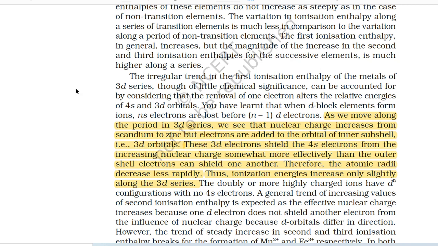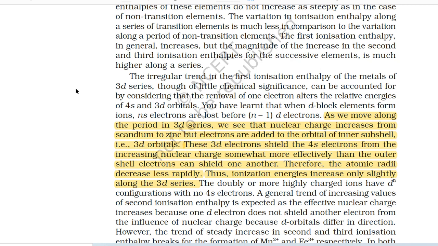As we move along the period in 3d series, we see that nuclear charge increases from scandium to zinc, but electrons are added to the orbital of inner subshell, that is 3d orbitals. These 3d electrons shield the 4s electrons from the increasing nuclear charge somewhat more effectively than the outer shell electrons can shield one another.